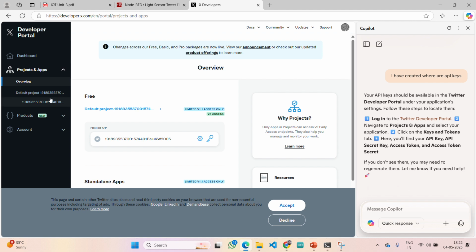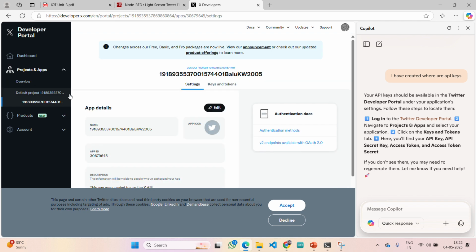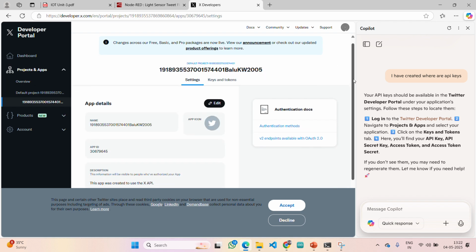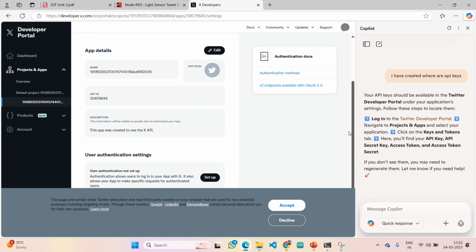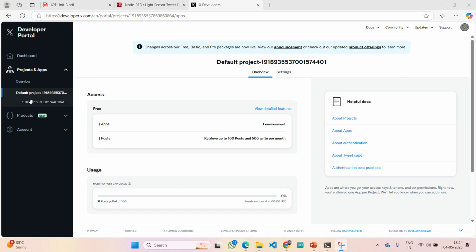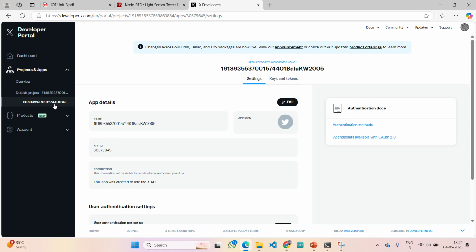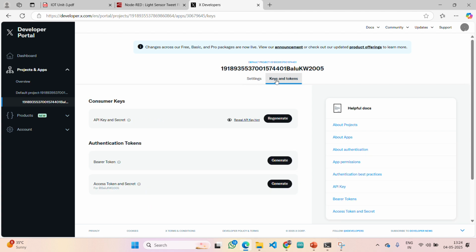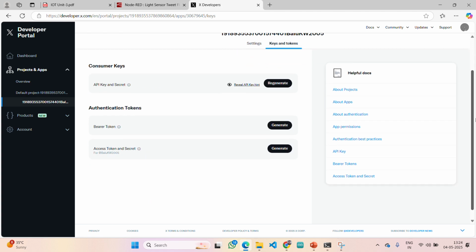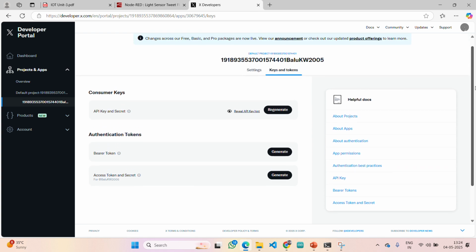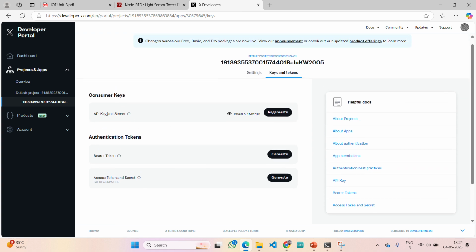Actually, here keys and tokens is not there, so better you select one of the projects so that here you can see the app ID and all, right. Just a second. Yes guys, instead of the default project, down below there is the original project. Go there and here you can see keys and tokens, right. From here we are going to get them. So here you can see API key and secret.